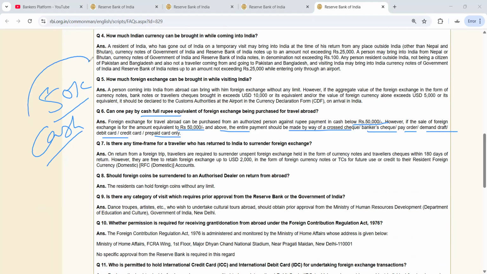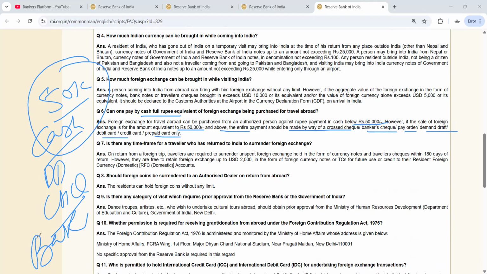Okay, up to 50,000 in cash. Other than that, they have to give DD, check, okay, another instrument which is routed through banking channel. So that they have to do.